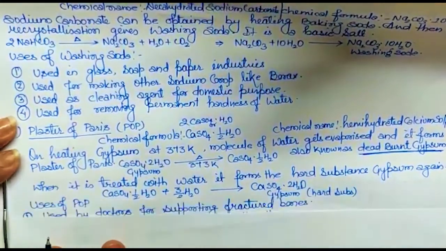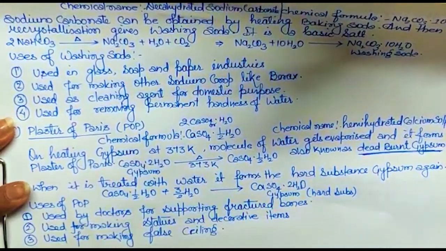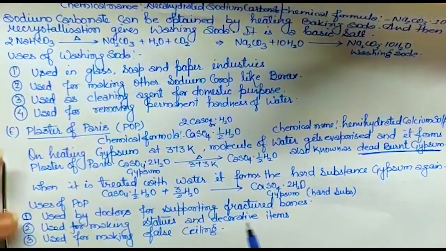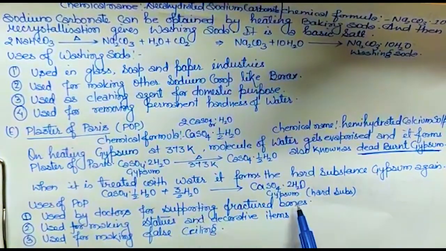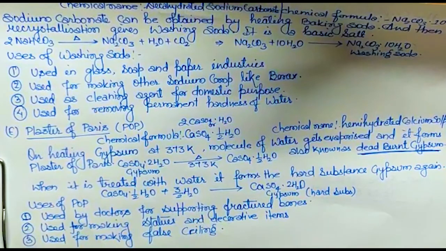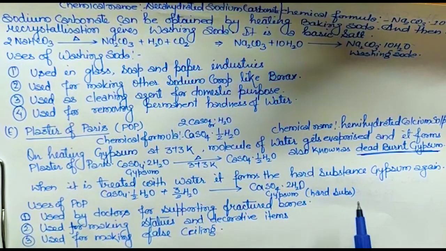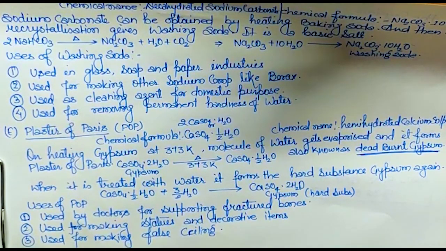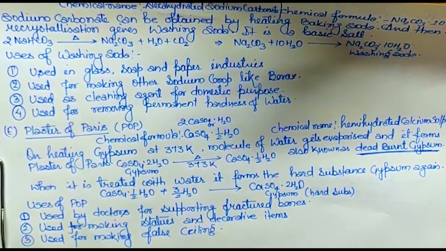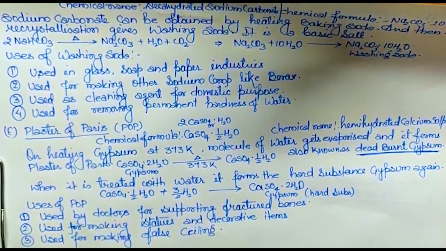So now uses of POP. POP is used by doctors for supporting fractured bones, all of you have seen so many times. Yes, everywhere you can see koi na koi fracture bones and all that, so they get this POP, plaster. Okay, but nowadays it is in a different kind, but earlier the mota wala jo hota tha, white color ka thick wala, so that is POP.